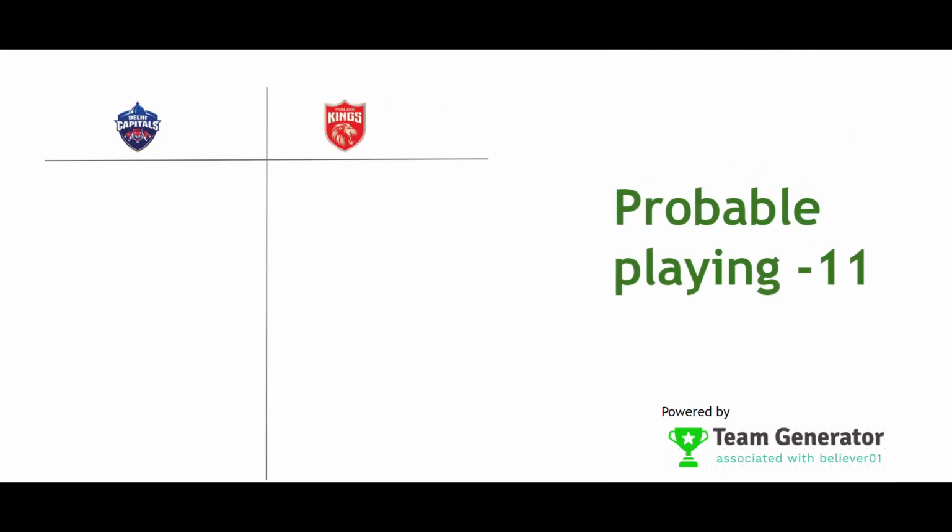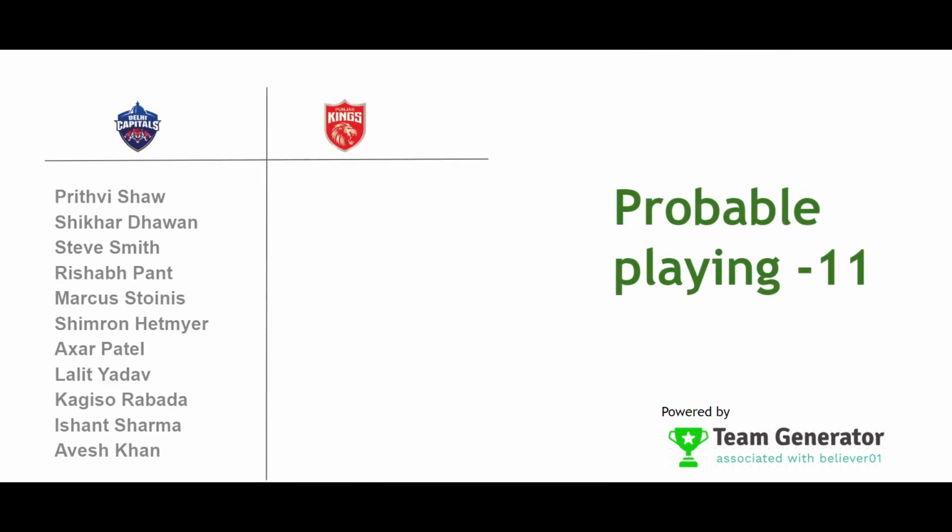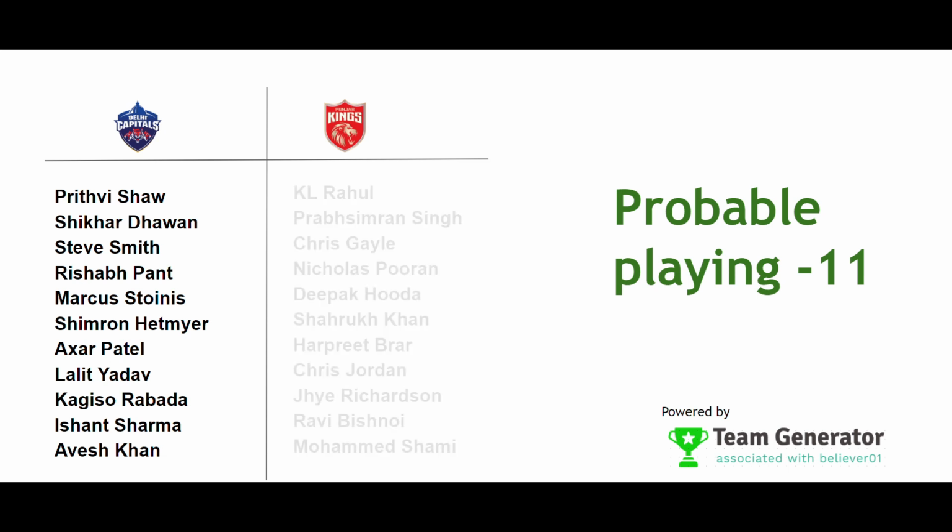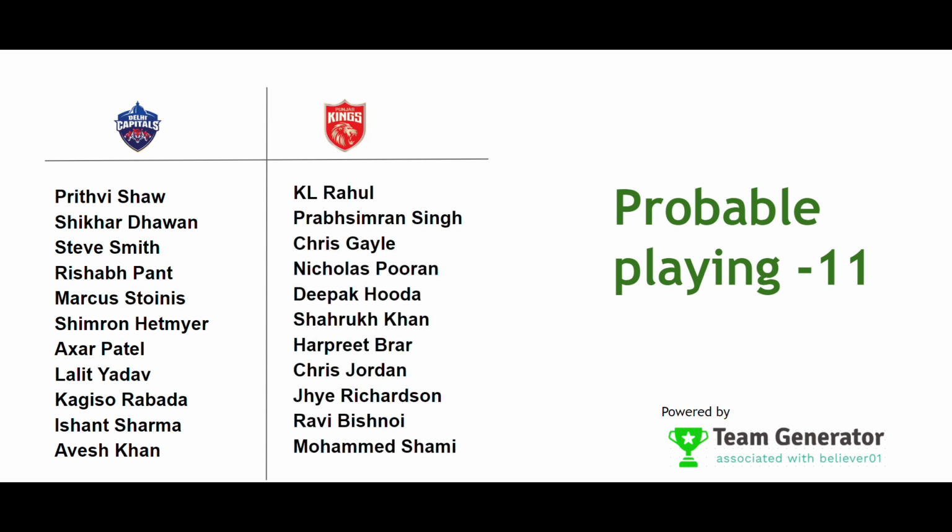So first, the probable playing 11 from both sides. From the Delhi Capitals side will be Prithvi Shaw, Shikhar Dhawan, Steve Smith, Rishabh Pant, Marcus Stoinis, Shimron Hetmyer, Axar Patel, Lalit Yadav, Kagiso Rabada, Ishant Sharma and Avesh Khan. And from the Punjab Kings side, KL Rahul, Prabhsimran Singh, Chris Gayle, Nicholas Pooran, Deepak Hooda, Shahrukh Khan, Harpreet Brar, Chris Jordan, Jhye Richardson, Ravi Bishnoi and Mohammed Shami will be the probable playing 11.